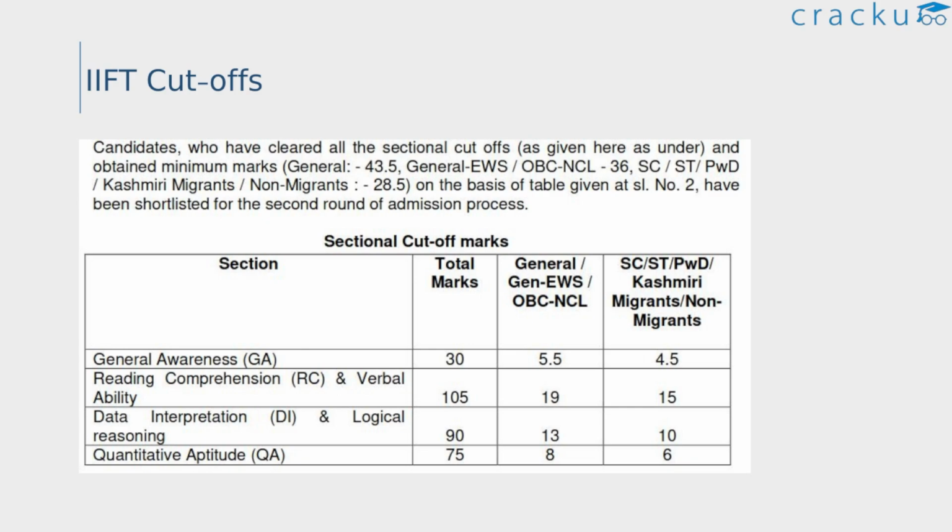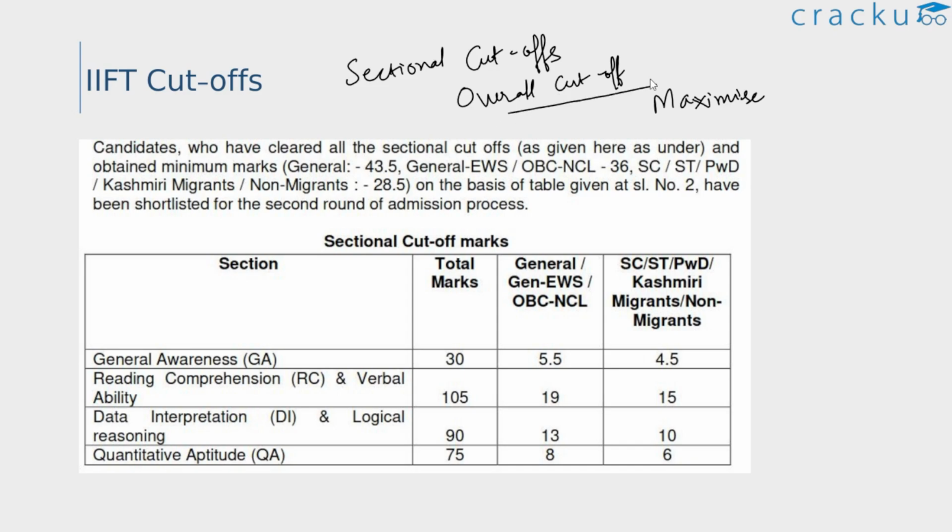As mentioned earlier, there are sectional cutoffs and there's also an overall cutoff. So while attempting the paper, make sure that you do not fall short of the sectional cutoffs by ensuring to solve a few questions in each section to reach that cutoff, and once that is done, try to maximize your scores in your stronger areas so that you can also reach the overall cutoff. And also, as there is no sectional time limit in the IIFT exam, the candidates can finish their strong sections quickly and allot more time to their weaker areas.